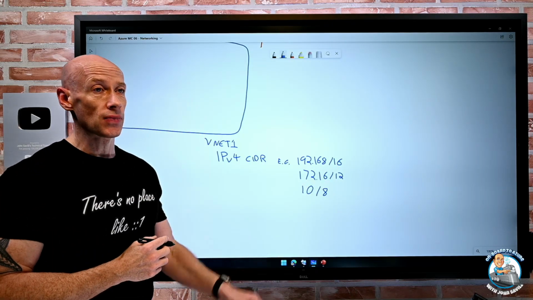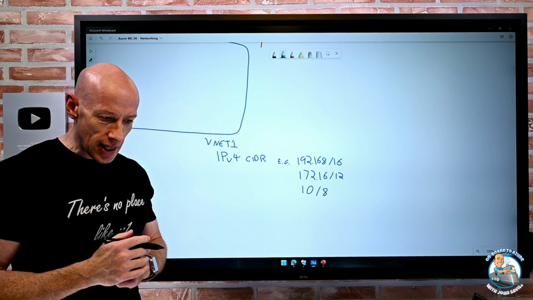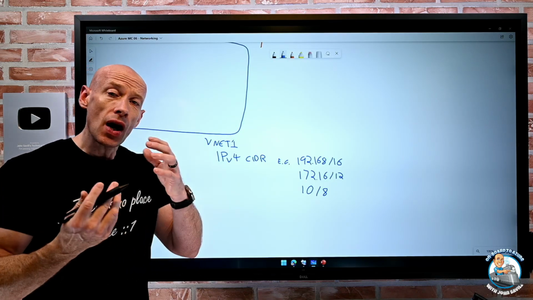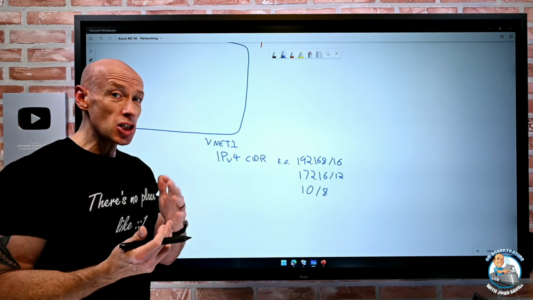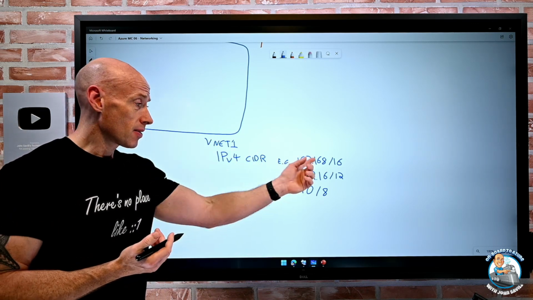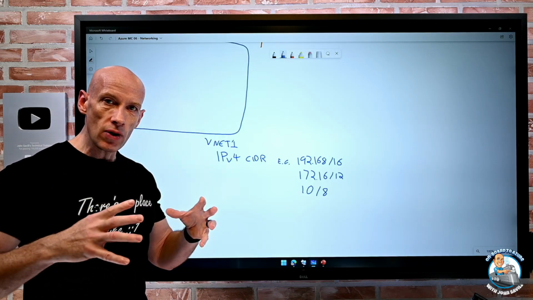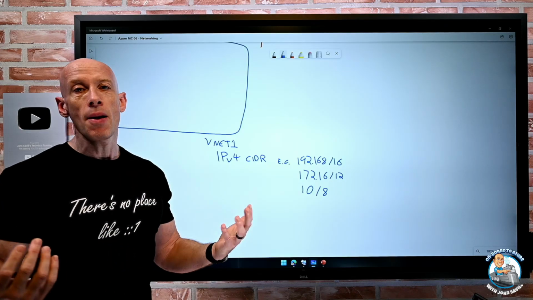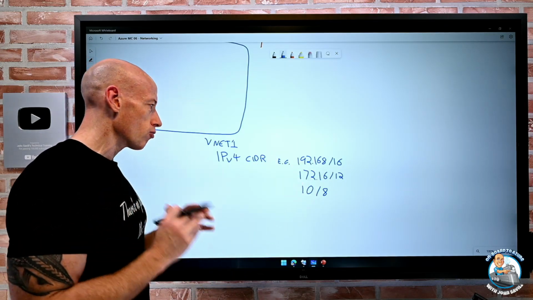You don't have to use these. If I own some great big range on the internet that I've purchased as a company that's actually internet routable, I could absolutely bring a portion of that to the virtual network. But just because it's routable on the internet, these will not be routable. They'll still be private IP addresses used only within the virtual network. So it would really be a waste of the IP space to bother assigning them right here unless there was some really, really good reason.